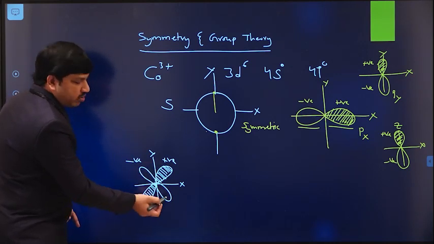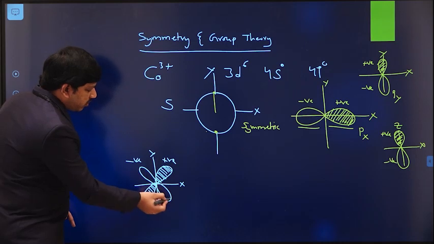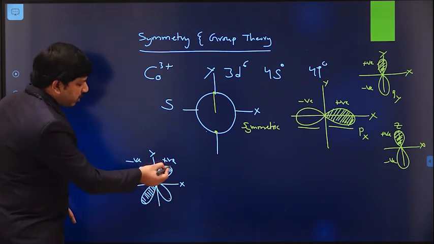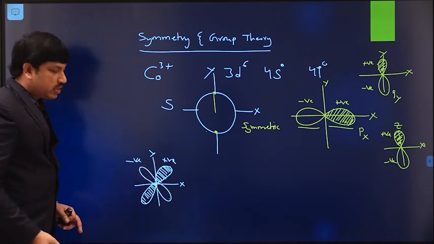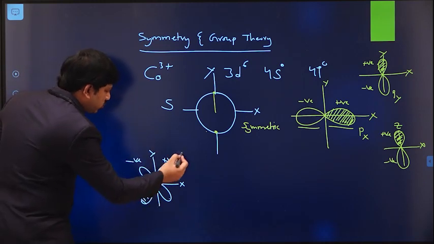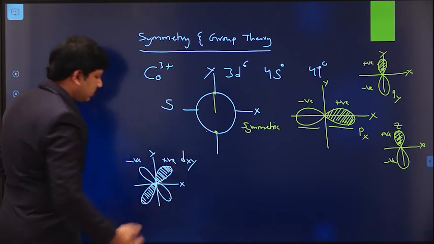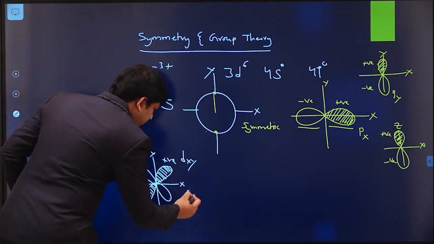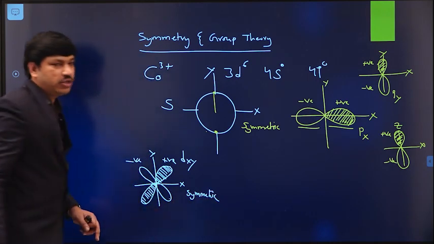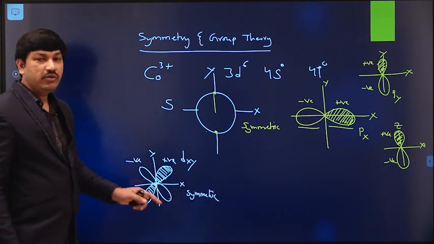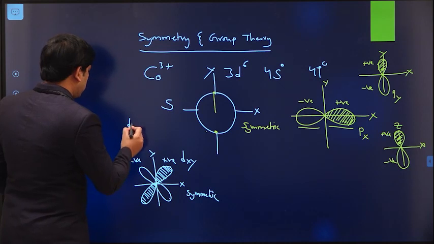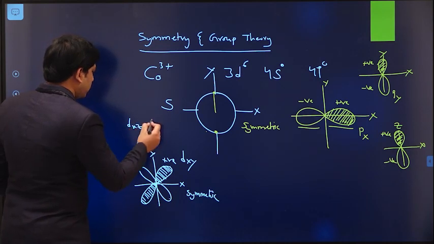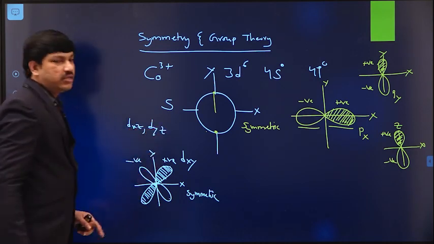If you take any point here, you will get the same point on the other side. This is the dxy orbital, so it is also a symmetric orbital. Like this we have dyz and dxz also.